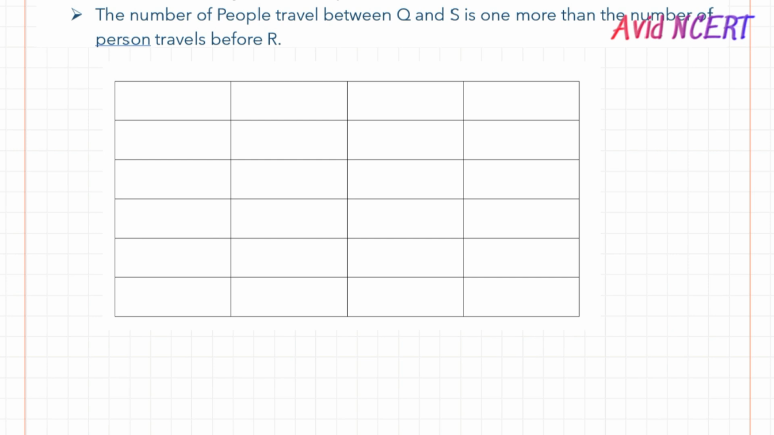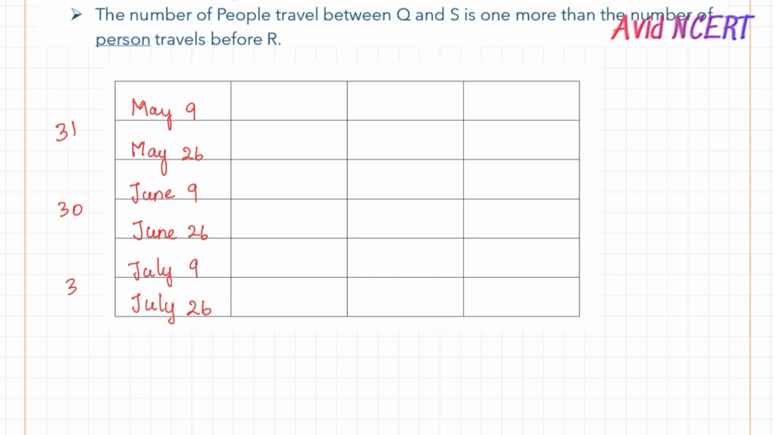So it goes like this. It could be May 9, May 26, June 9, June 26, July 9 and July 26. The number of days for May is 31, June is 30 days and July is 31 days.